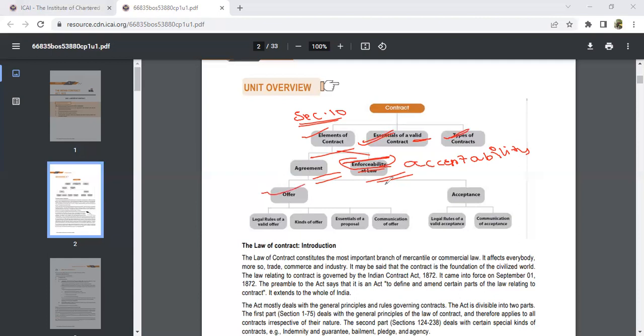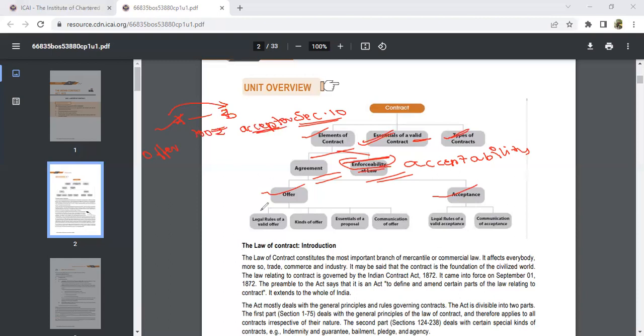And in an agreement, we have two things. One is the offer and one is the acceptance. Suppose here Mr. A is transferring his goods to Mr. B worth rupees 100. Here A is transferring the goods to B, right? So A is called an offerer, B is accepting the goods, so I'm going to call him an acceptor.